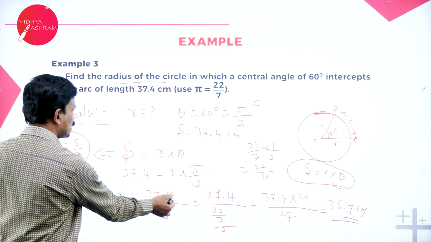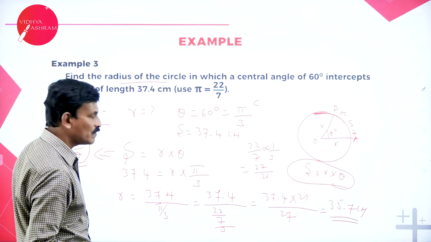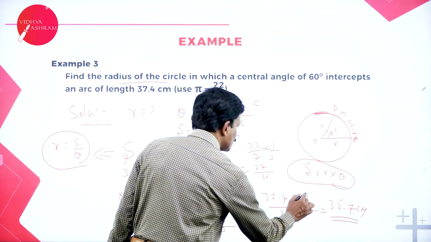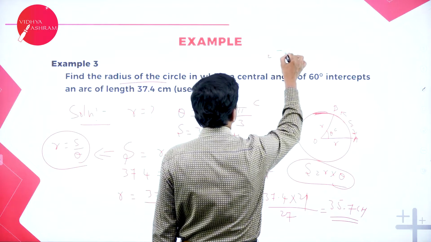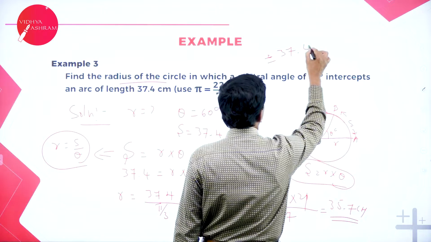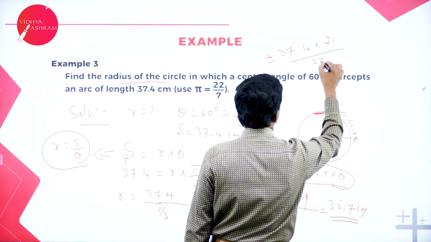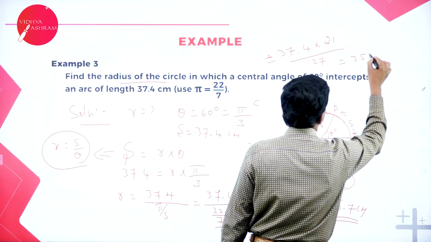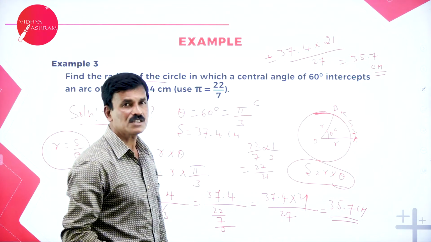So S divided by theta: 37.4 divided by 22 by 7 divided by 3, that's equal to 37.4 into 21 divided by 22, which is equal to 35.7 centimeters. This is the required answer.